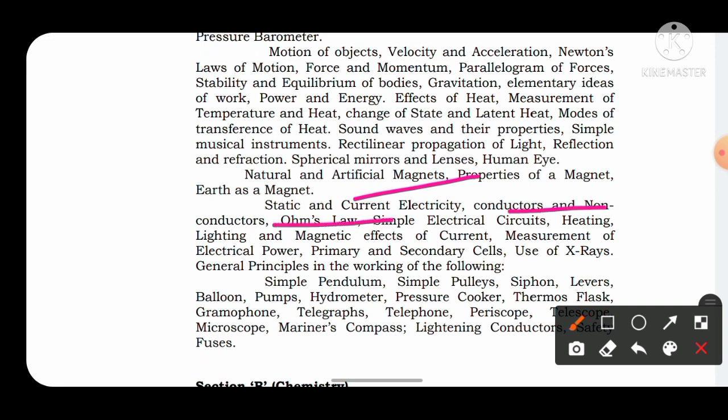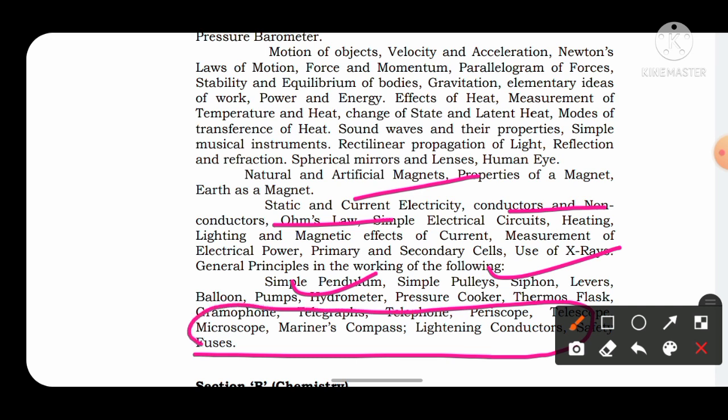Similarly, you should also read the topics of waves and oscillation. Then, at last, you have to read the important instruments, important microscopes like the compound microscope and simple microscope: what is the principle, what is the functioning, what kind of lens is used. Each and everything should be at your fingertips. What is the principle of the compound microscope? Everything should be at your fingertips so that you are able to score better in physics.